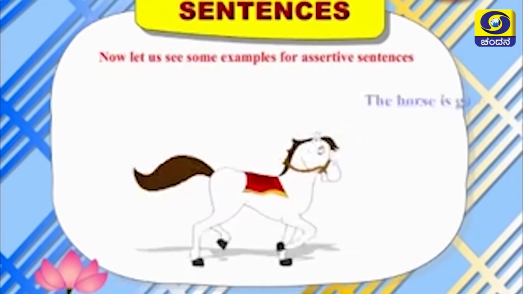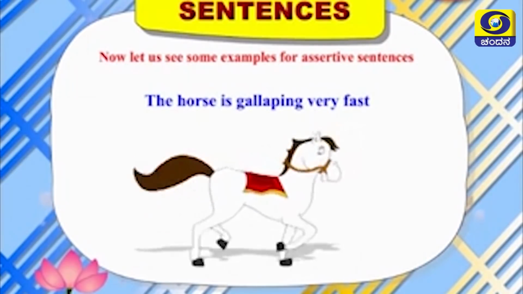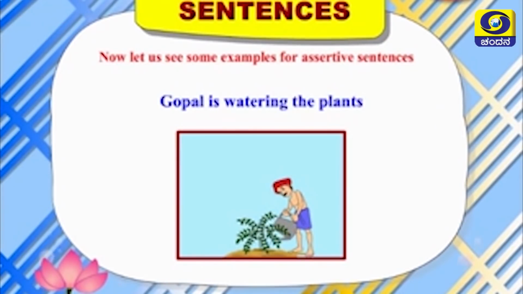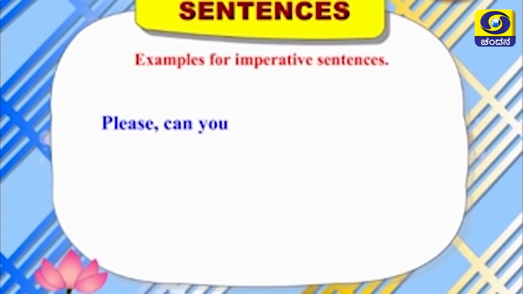Now let us see some examples for assertive sentences. The horse is galloping very fast. The monkeys are hanging from the tree. Gopal is watering the plants. Now, please, let us see some examples for imperative sentences. Can you help me? Will you stop making noise?